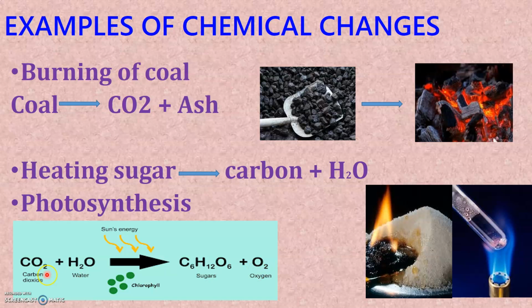But carbon dioxide and water cannot be obtained back from glucose and oxygen. So here also the change is permanent. And since glucose and oxygen cannot combine to form the same carbon dioxide and water, which are the original substances, we say that it is an irreversible process. Therefore, we say that photosynthesis is a chemical change.